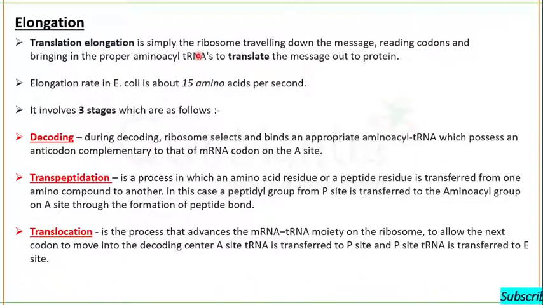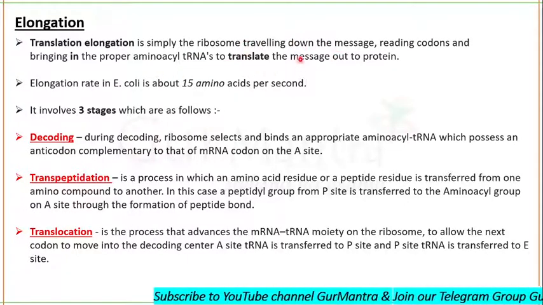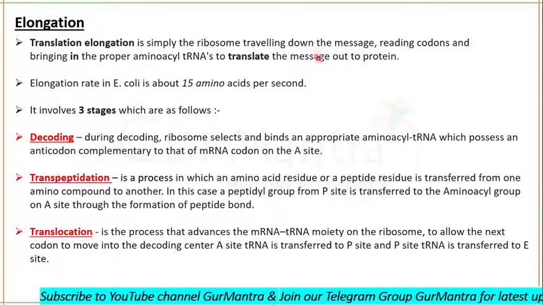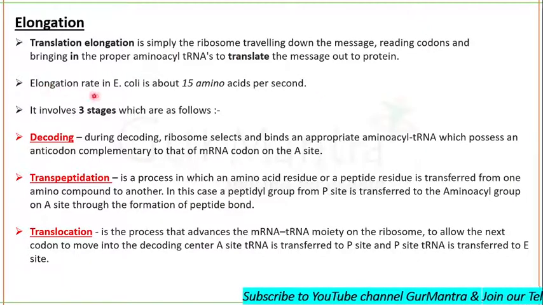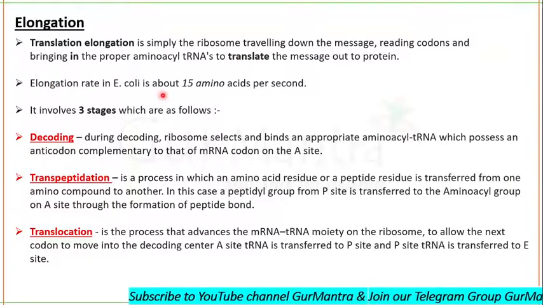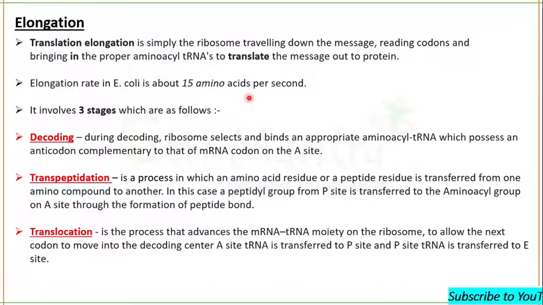This aminoacylated tRNA, I mean charged tRNA, will be translating the message written on mRNA into proteins. The elongation rate in E. coli is about 15 amino acids per second. How many? 15 amino acids per second.